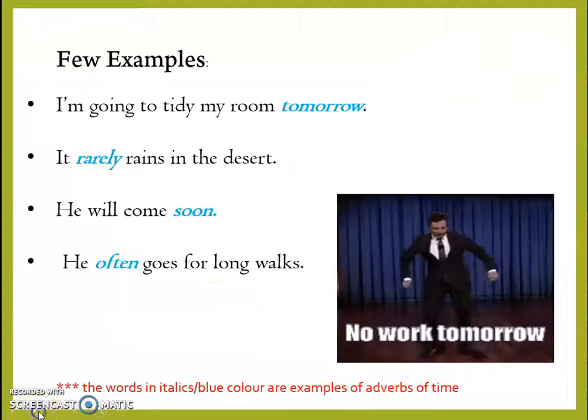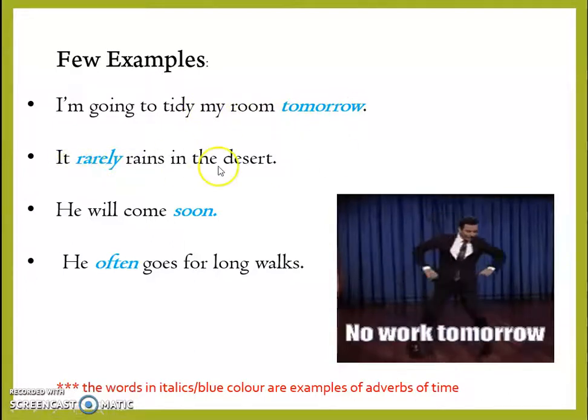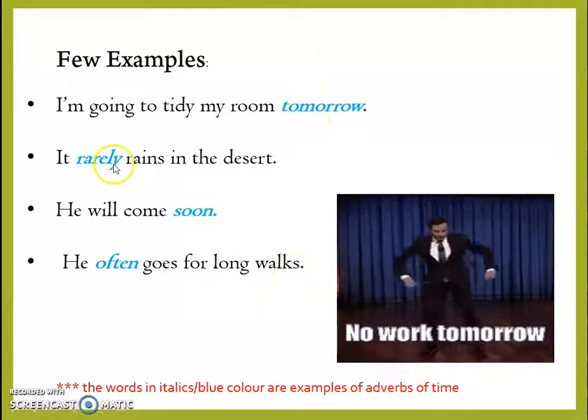Let's look at a few more examples. I'm going to tidy my room tomorrow. It rarely rains in the desert. He will come soon. He often goes for long walks. Here the words tomorrow, rarely, soon and often are adverbs of time.